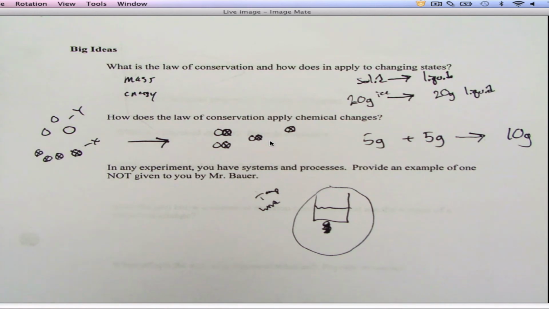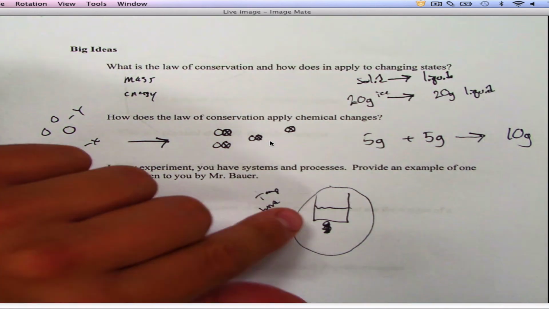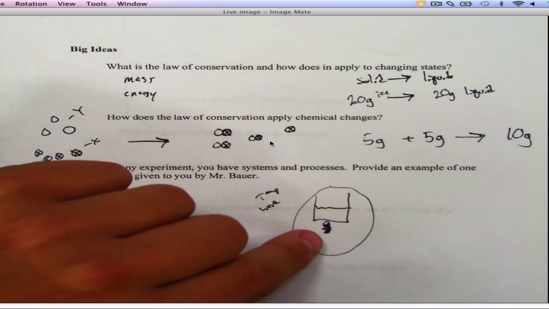But this system, you have to recognize this system, there are parts to it and there are not parts. Things that matter directly and things that don't matter. So the system would be the glass and the water and all that stuff. And then the other part would be the flame.